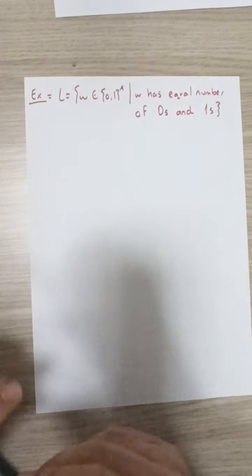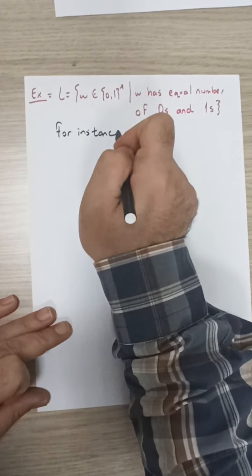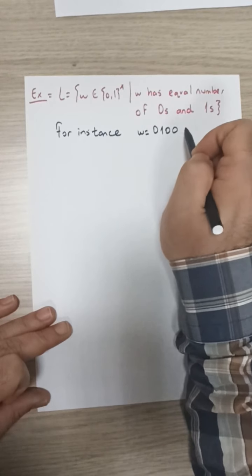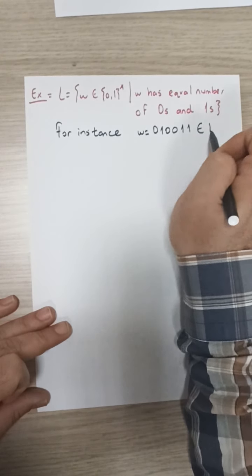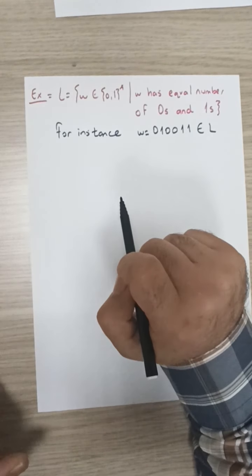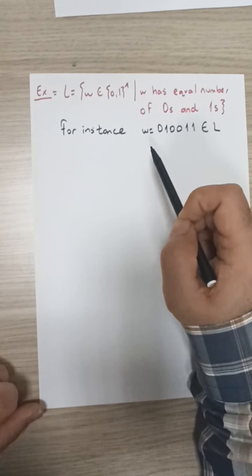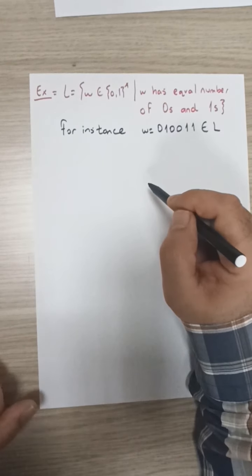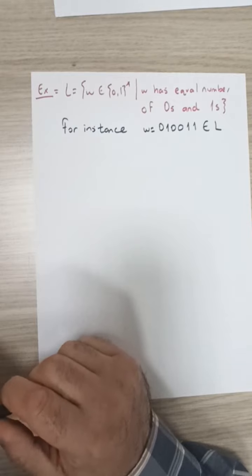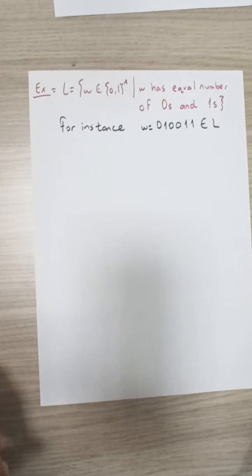So for instance, W equal to 010011 would be inside the language because the string W has 3 zeros and 3 ones. In this case, for this language, the order of zeros and ones does not matter, as long as in W the number of zeros is equal to the number of ones. Now the question is, can we design a context-free grammar G that will generate such a language L.